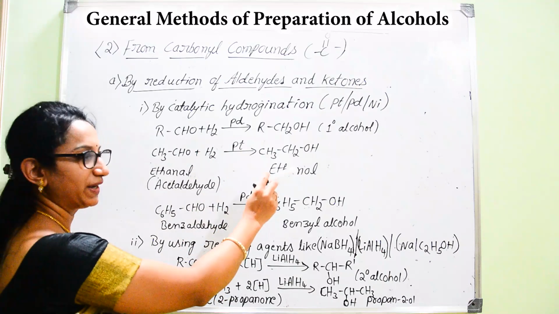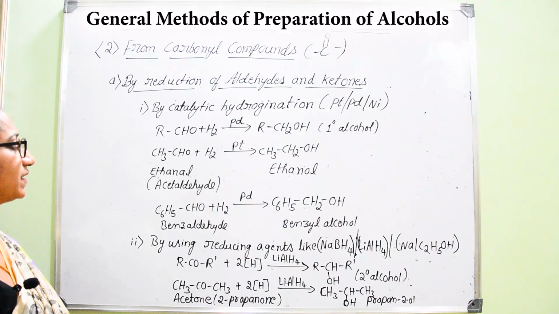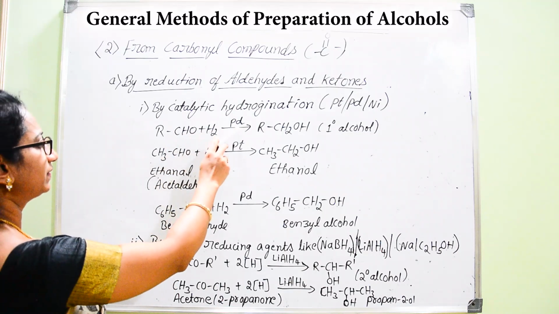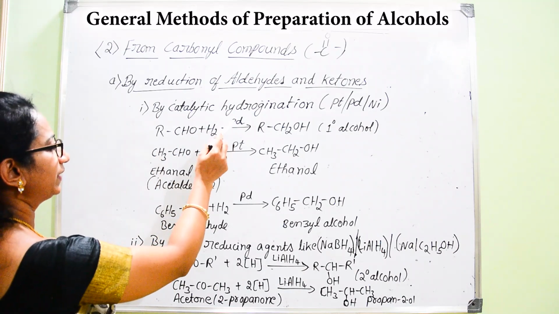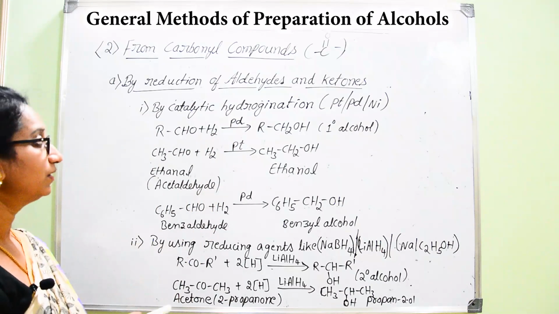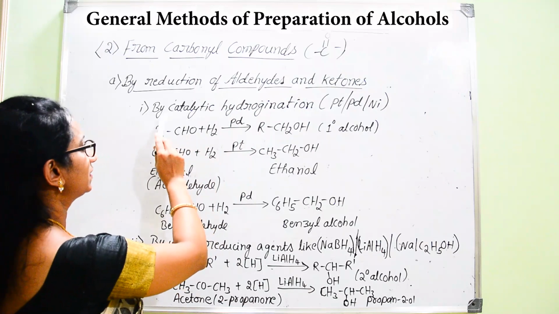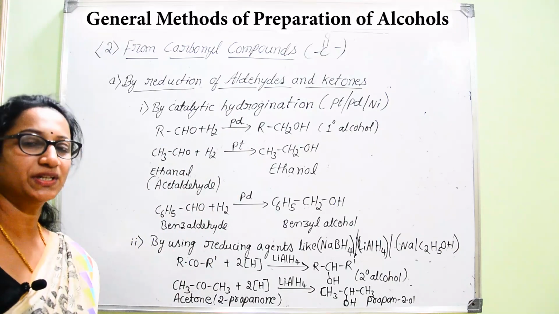If you are going to prepare alcohols by using aldehydes and ketones, what is the reagent required for this? Here we are depending on one particular catalyst, that is palladium. The first method by using aldehydes and ketones is catalytic hydrogenation.